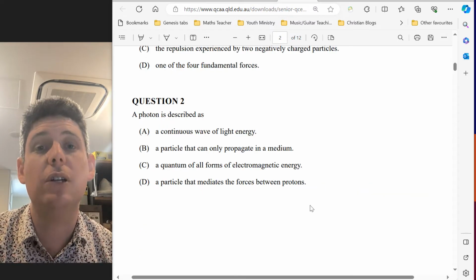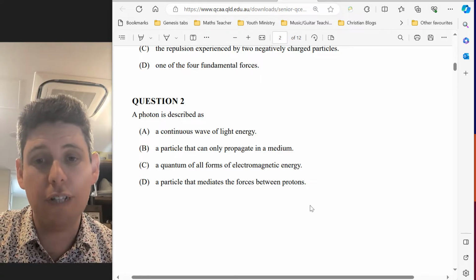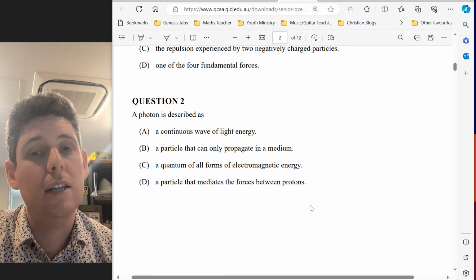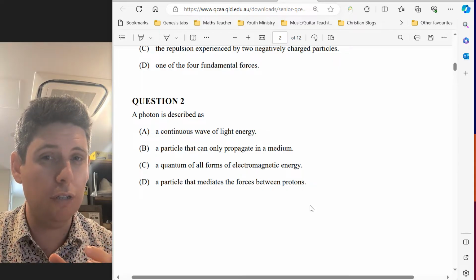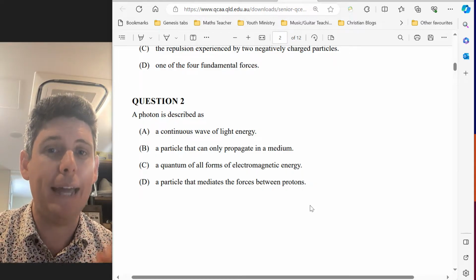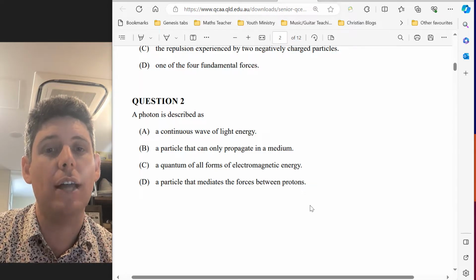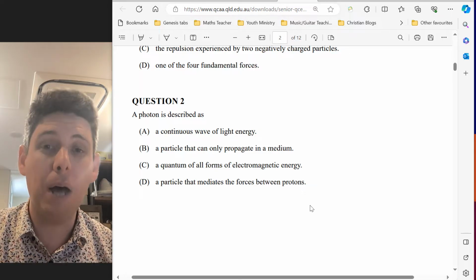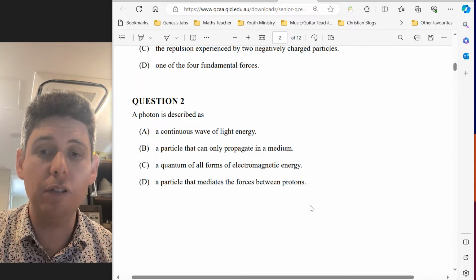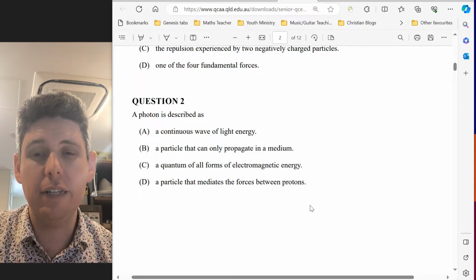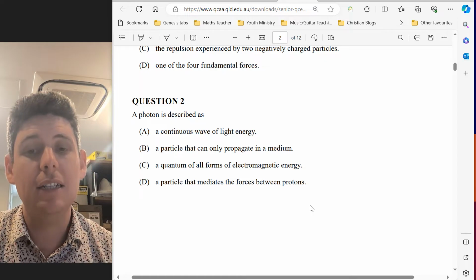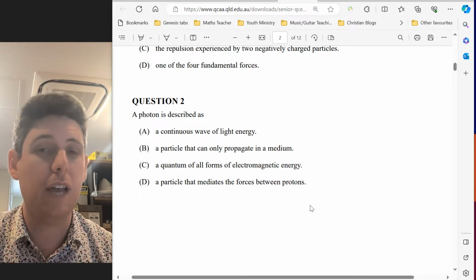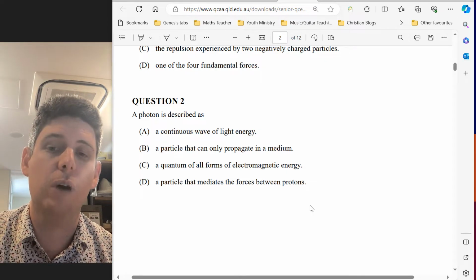Okay, let's have a go at question 2. A photon is best described as... Now, before I read out the answers, the word photon basically means packet. So a packet of light, aka a particle. So we have a look. Do any of these clearly say it's not a particle? Part A doesn't, it says it's a wave, so that's not a photon. A photon is not a wave.